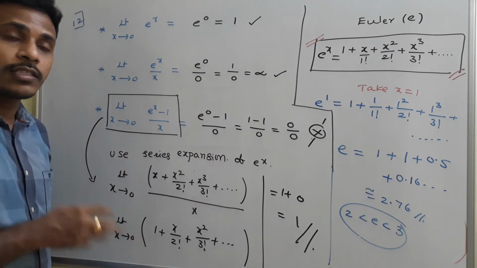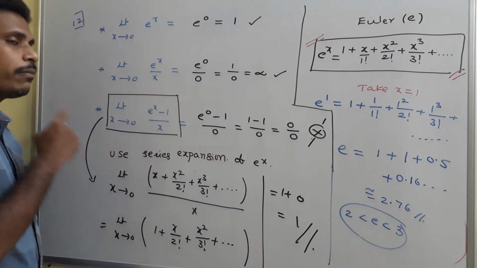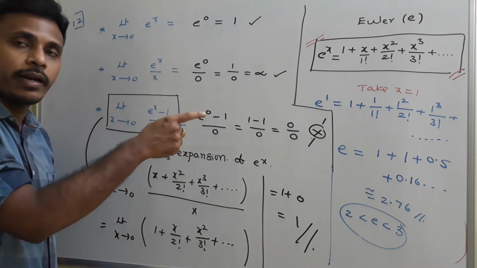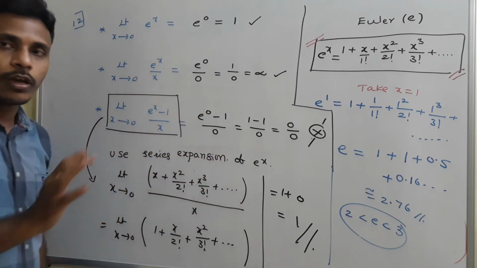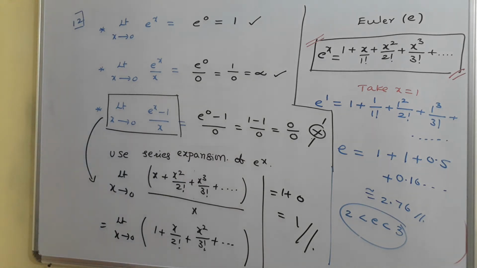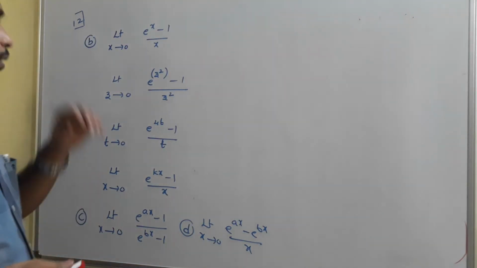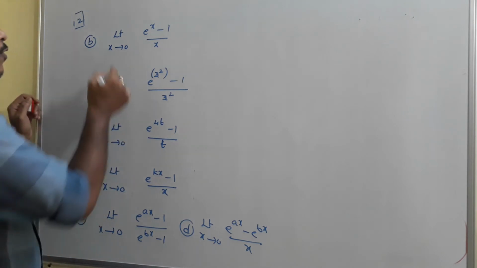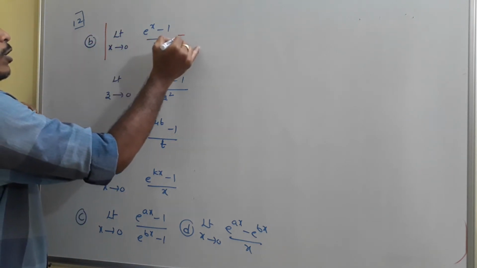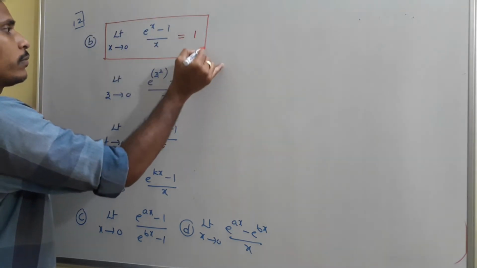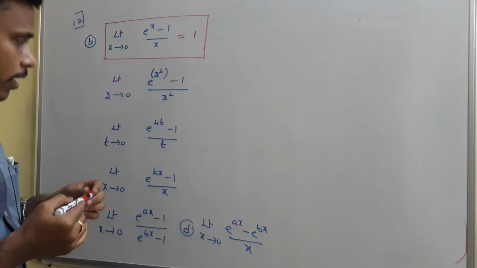But coming to the concept of limits, this is a standard limit whose limit value e power x minus 1 by x is not an indeterminate and its value is simply 1. Okay, have a look. Based on this, again I will give you different problems. Now have a look at some simple problems related to this particular standard limit. As we found, limit x tends to 0, e power x minus 1 by x value is 1. This is one standard one. Just memorize it and use it to solve the remaining.